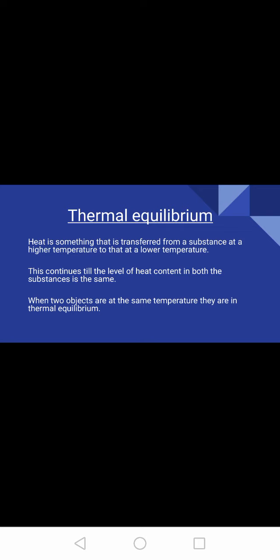When we take two objects at the same temperature, then they can be said to be in thermal equilibrium. Let's say I take two glasses of hot water, then both of these glasses are at thermal equilibrium. Let us proceed to the next topic.